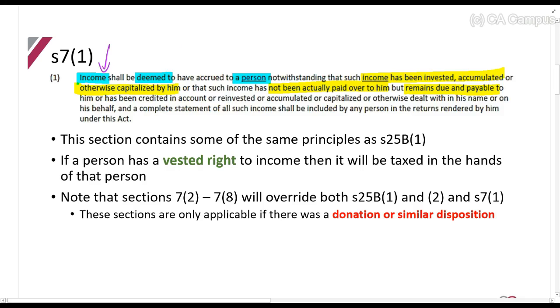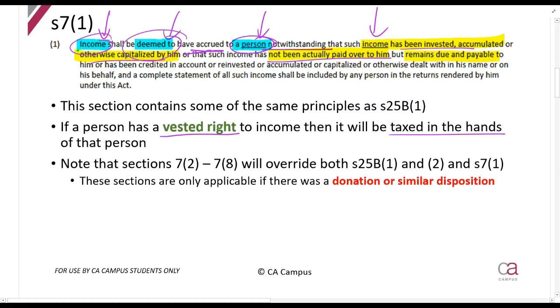They are saying, you will be taxed on income. Income shall be deemed to have accrued to a person, even if, so this notwithstanding means even if that income has been invested, accumulated, or otherwise capitalized by him, or not actually been paid over to him. So what they're trying to say is, if you have a vested right to income, then it will be taxed in your hands, even if you have not received it. Okay, so I'm going to write it here.